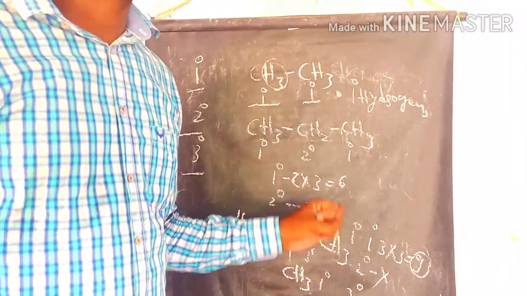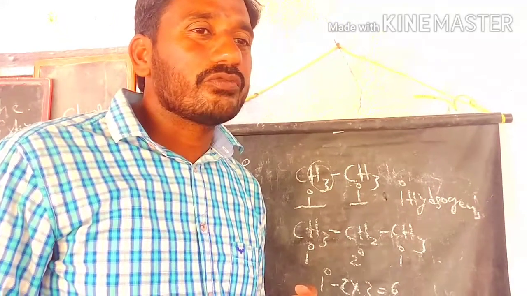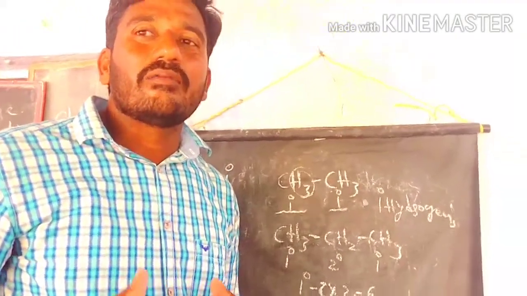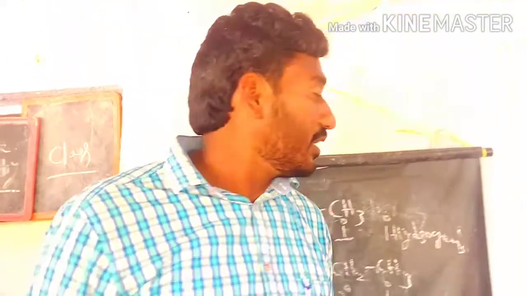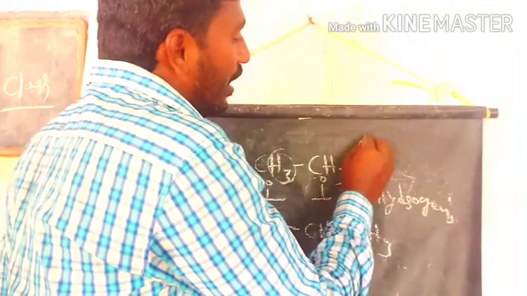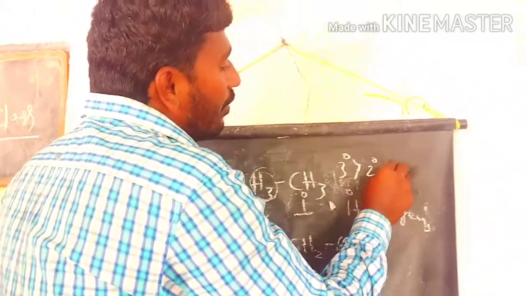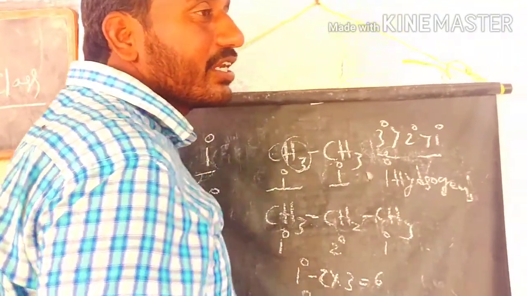So first we observe the primary, secondary and tertiary hydrogens. Because this is generally a free radical substitution reaction, that's why there is a reactivity order of hydrogens. Tertiary is more reactive than secondary and primary. So that's why we observe the primary, secondary and tertiary hydrogens.